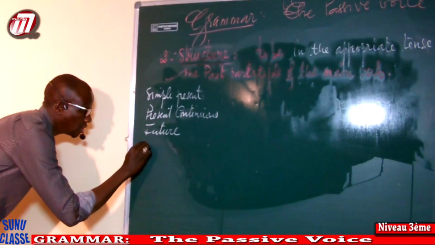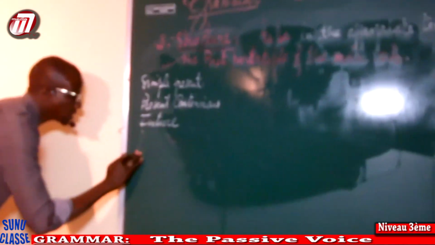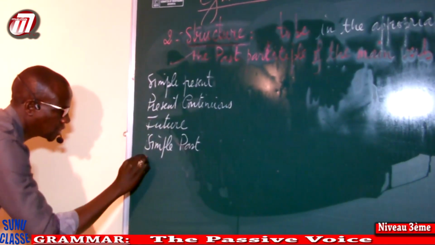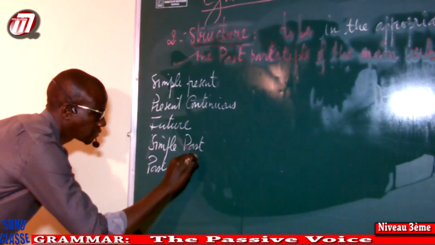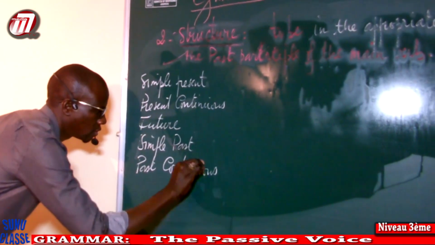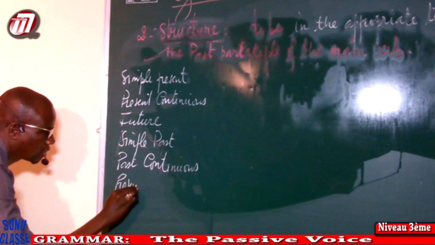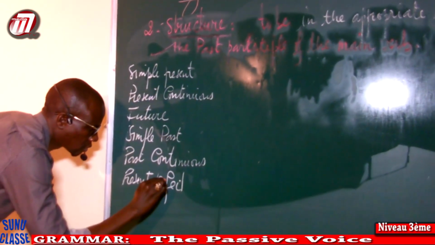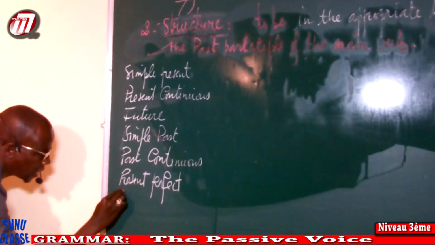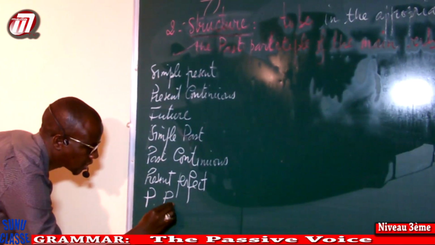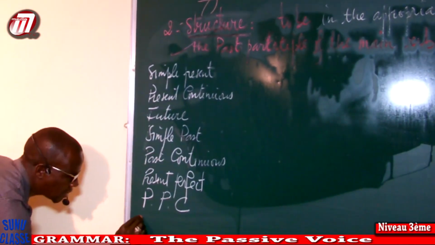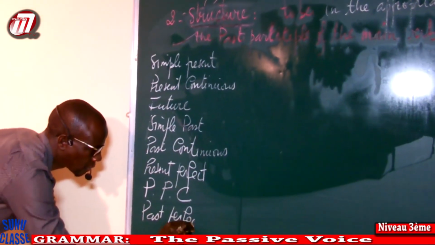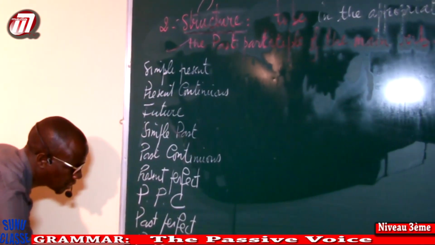We can also have the simple past, past continuous, present perfect, present perfect continuous, past perfect, and the past perfect continuous.